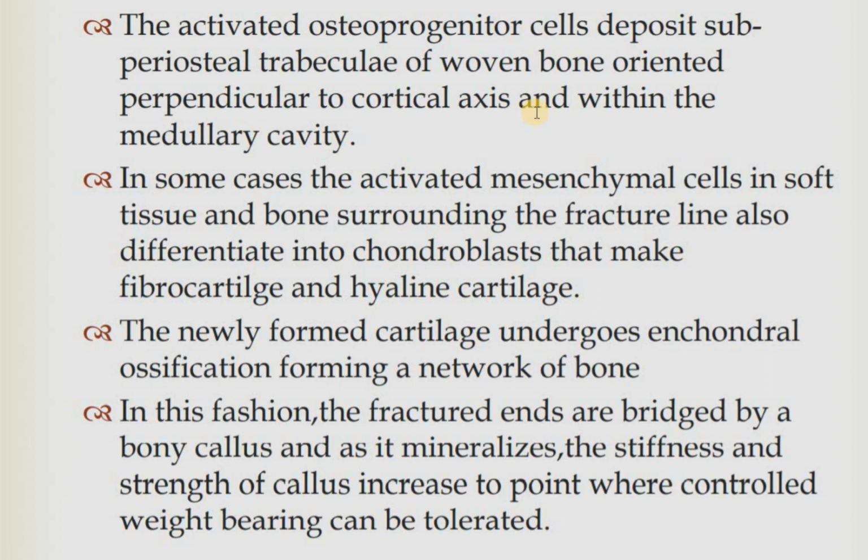In some cases, the activated mesenchymal cells in the soft tissue and the bone surrounding the fracture line also differentiate into chondroblasts and make fibrocartilage and hyaline cartilage. So each mesenchymal cell takes a role like a cell in the bone itself. Okay, one mesenchymal cell can change into a chondroblast, one can change into fibrocartilage, one can change into hyaline cartilage. This newly formed cartilage undergoes endochondral ossification, forming a network of bone.